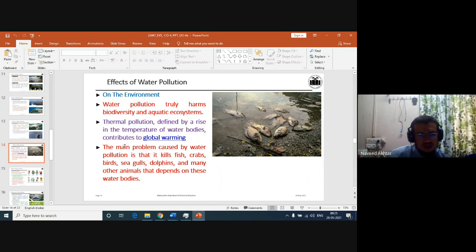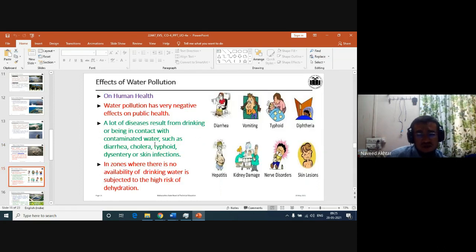Also, the main problem caused by water pollution is that it kills fish, crabs, birds, sea dolphins, and many other animals that depend on these water bodies. Also, there are many such effects of water pollution on human health.